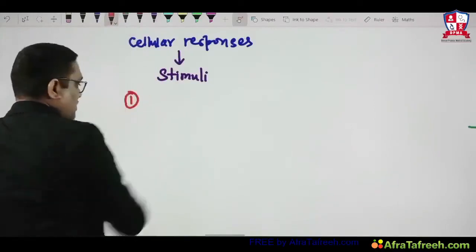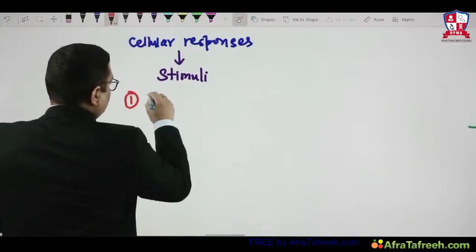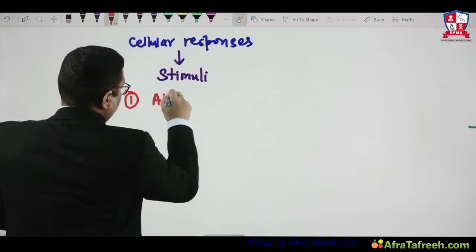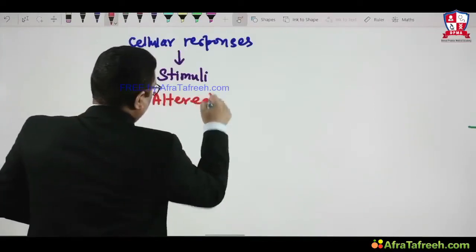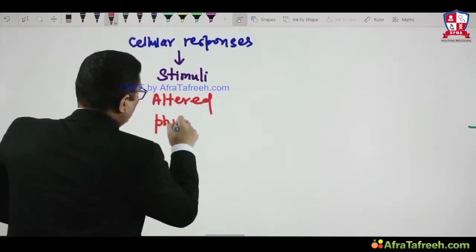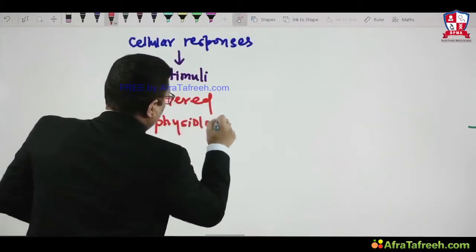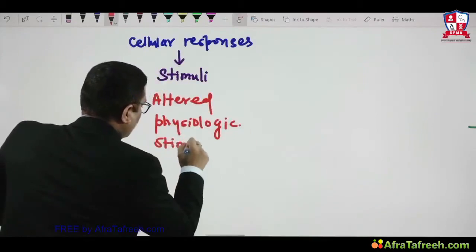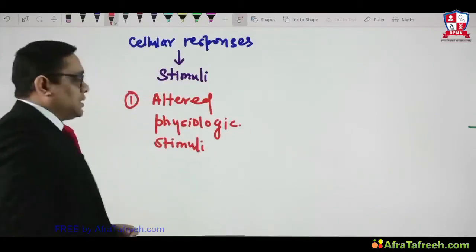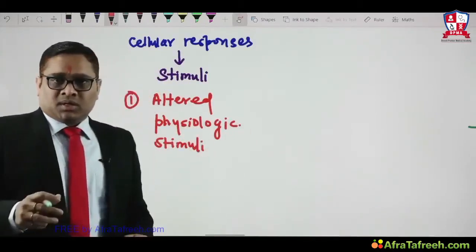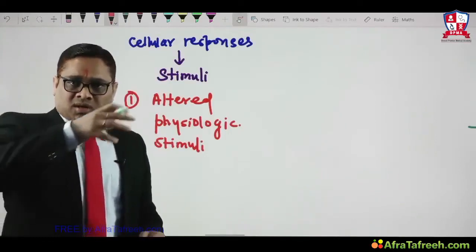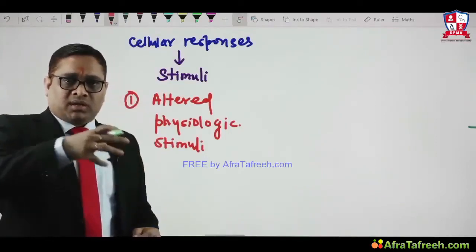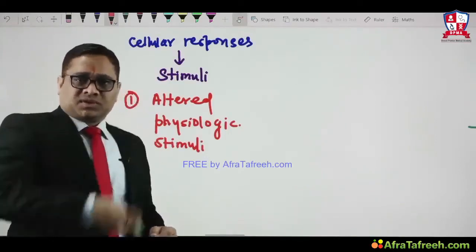When the stimulus is an altered physiologic stimulus, it means the stimulus is not injurious and it will just change the physiology of the cell.